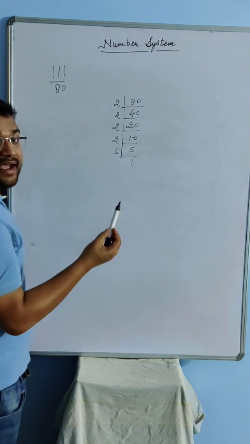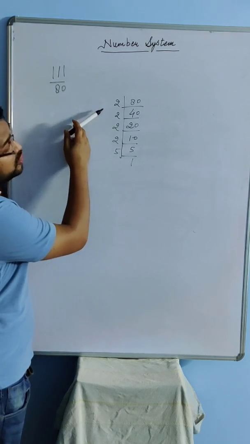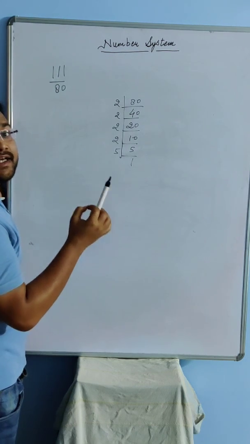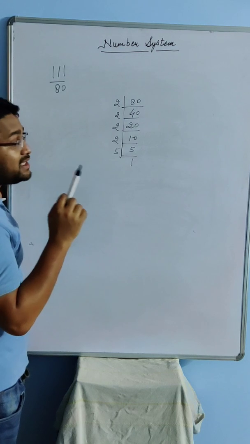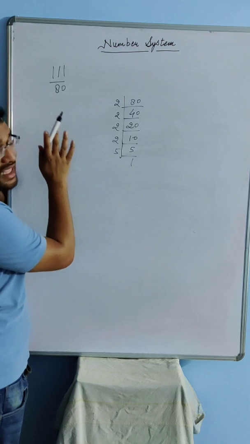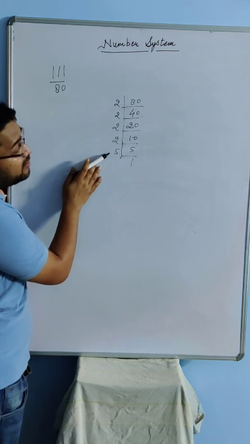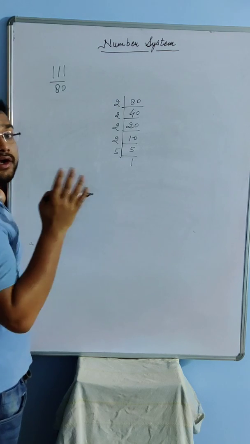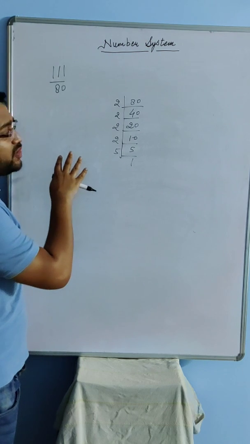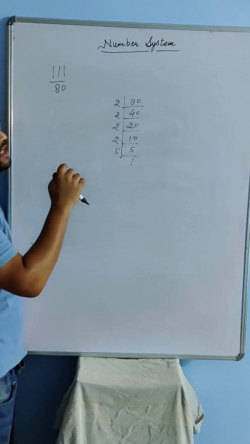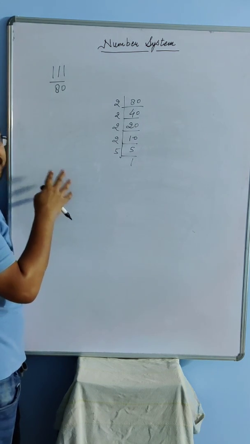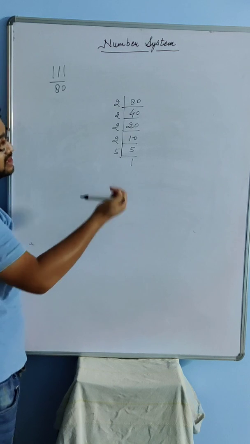Now clearly, since the prime factorization of the denominator has only 2 and 5, it is a terminating decimal expansion. Listen to it again. Since the prime factorization of the denominator has only 2 and 5, therefore it is a terminating decimal expansion. The statement will be the same which you used to do in the last questions. I'm not going to write it, you know it. Now, the next part. If it is terminating, then tell me after how many places the decimal is going to terminate. So let's find out.